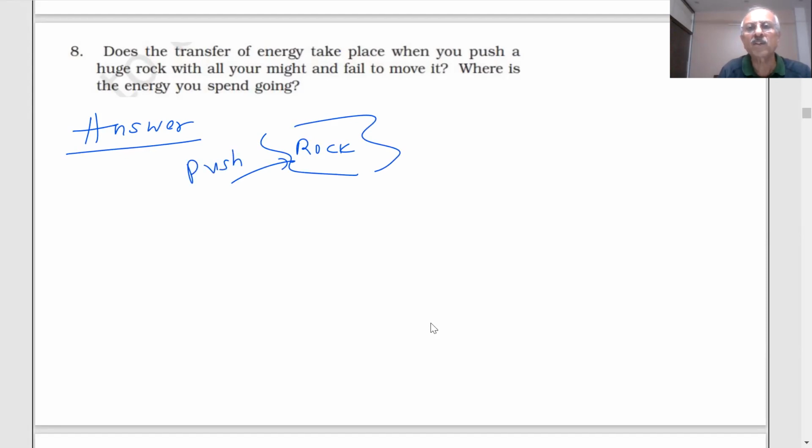Can you move the rock? It is very huge. Is any work done? No, sir. Is there a transfer of energy? No, sir. Why? Energy will not be transformed.